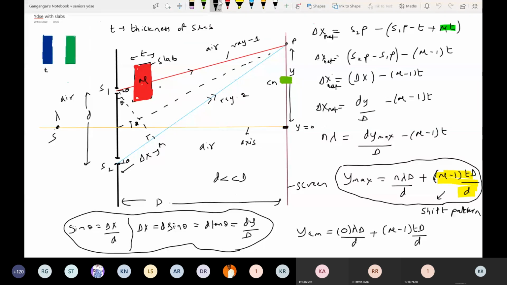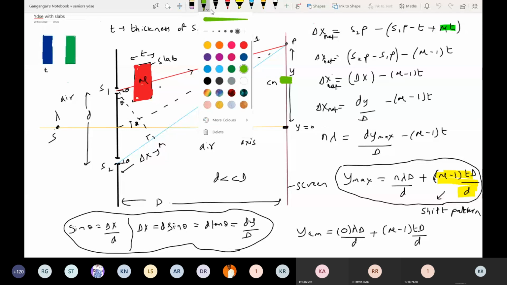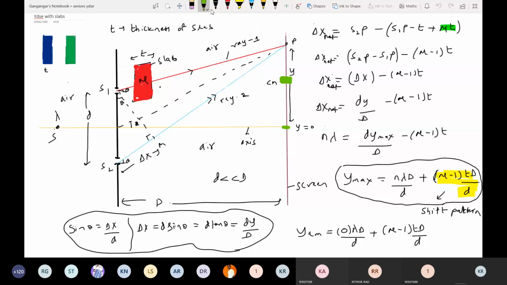Maxima, no? So maxima I'll indicate by some color, green color. So this will be the order of interference at the axis. Like this, you can find out whatever you want. So now the total pattern will shift upward, the central maxima too. Here we'll get maxima like this.